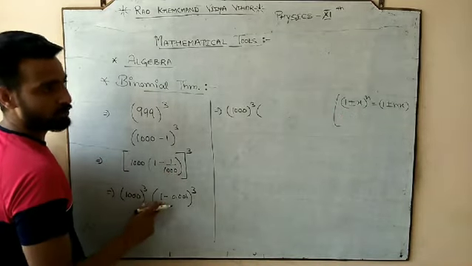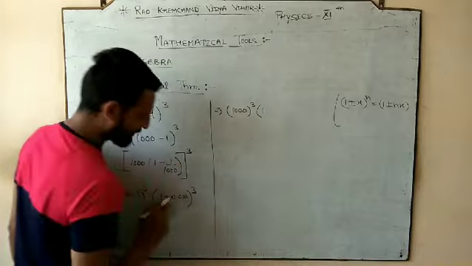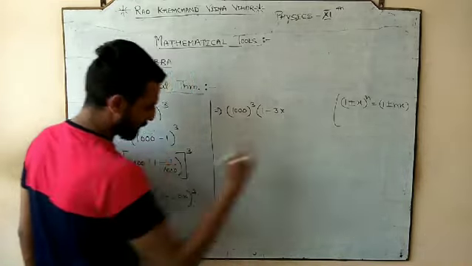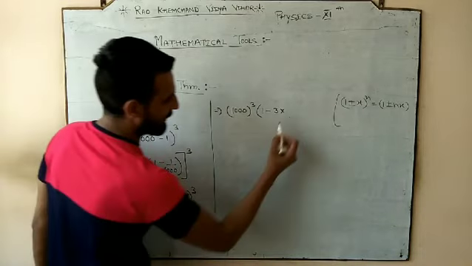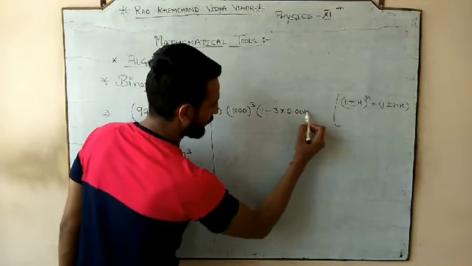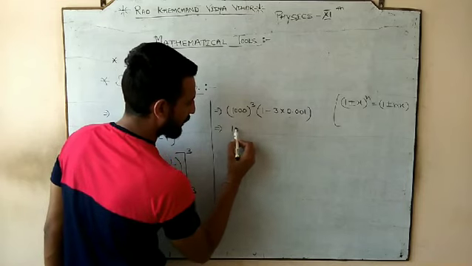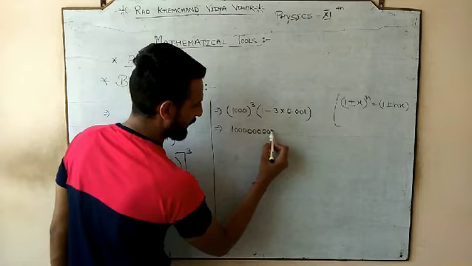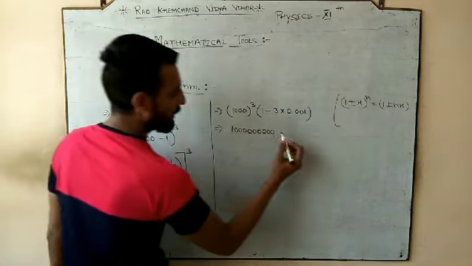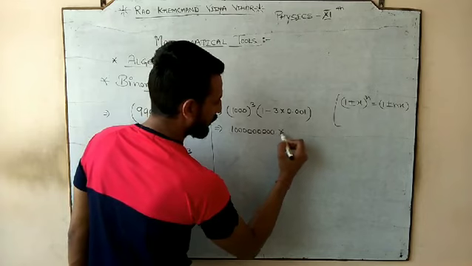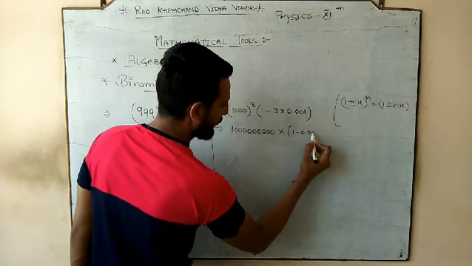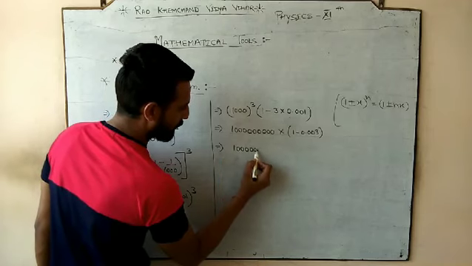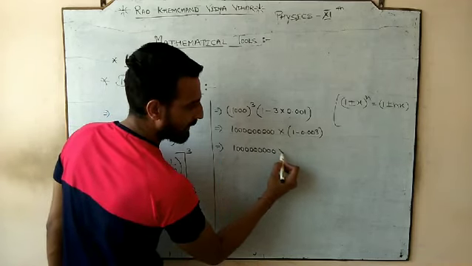So please help me out. Here it is 1 minus. What is n here? n is 3. The power is 3 and x is 0.001. So it would be 1000 cube into 1 minus 0.003. 1000 cube has 9 zeros.